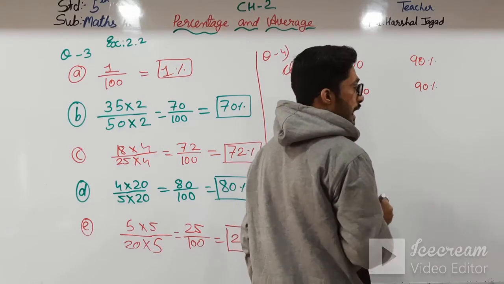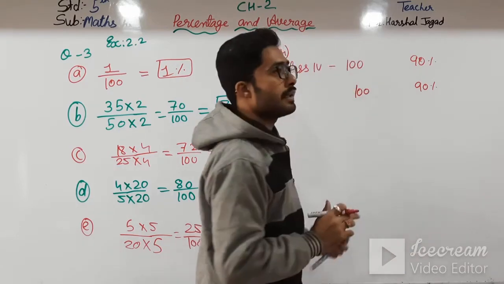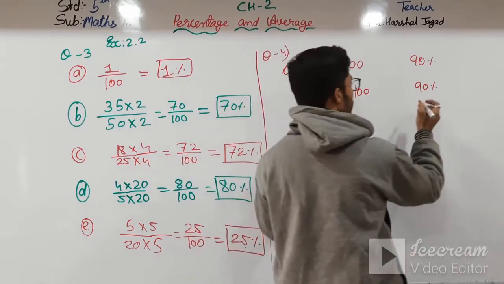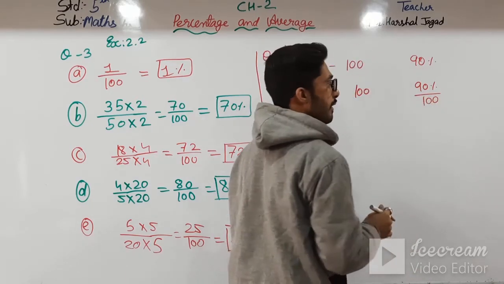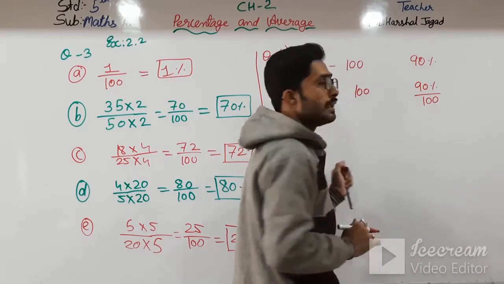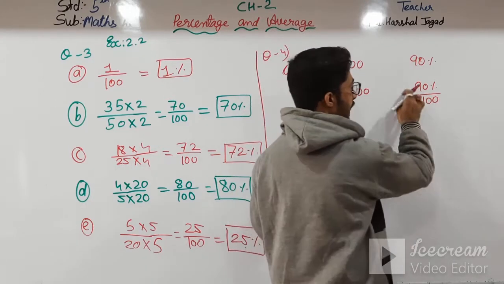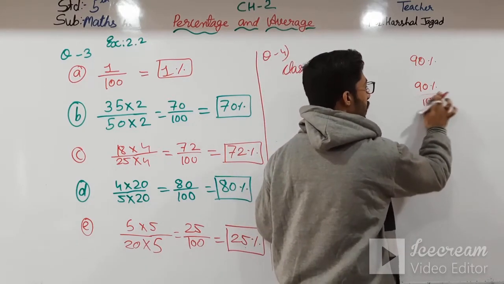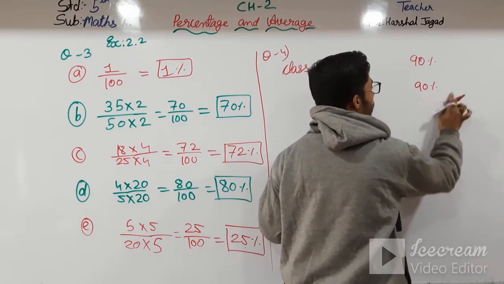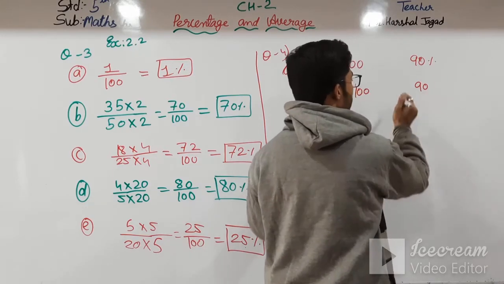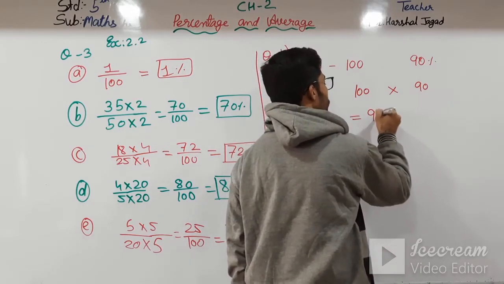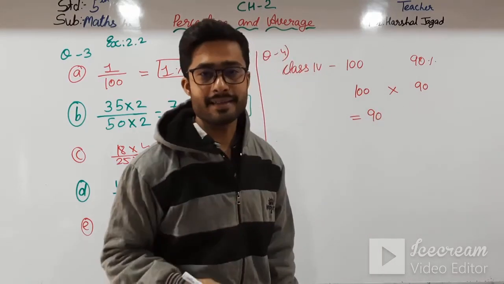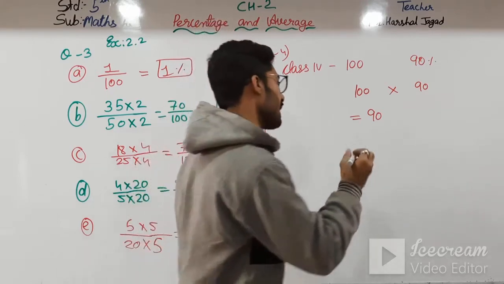Anything in percentage, if I write it divided by 100, is in percentage form, so it is 90%. If I remove this and multiply by 100, we get that 90 students have participated in the sports activity.